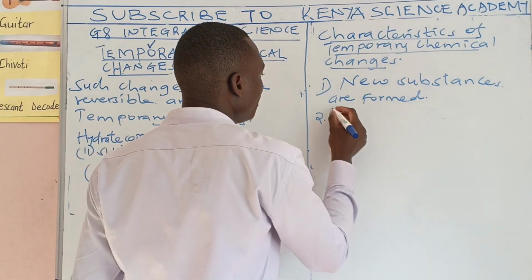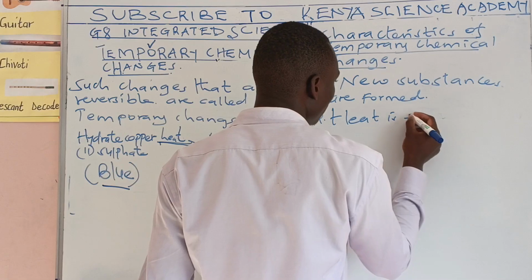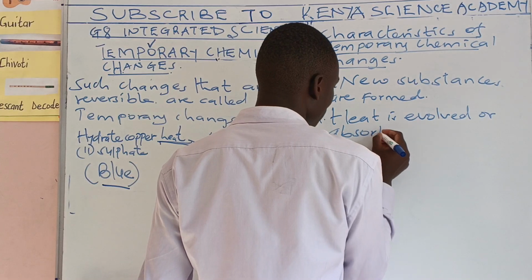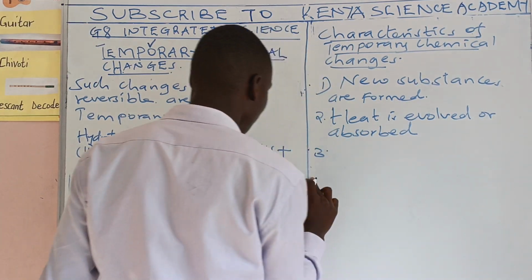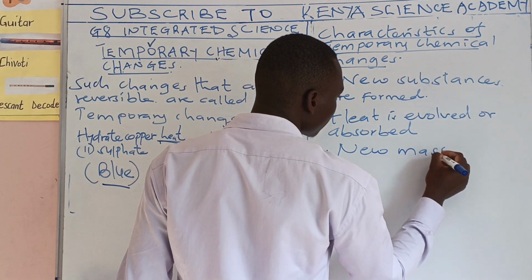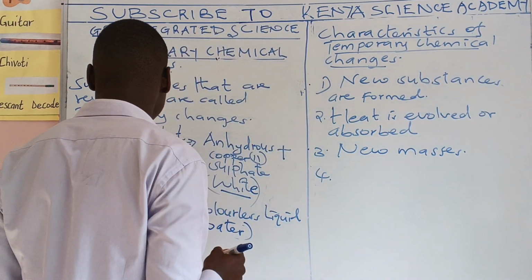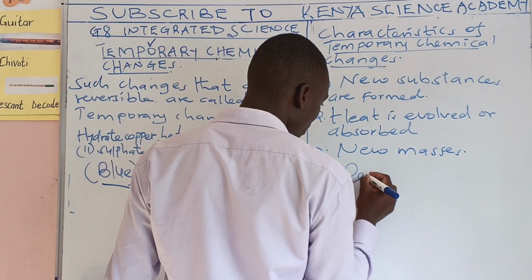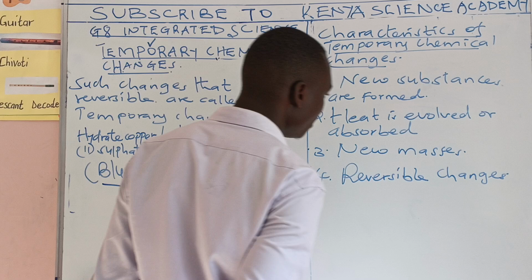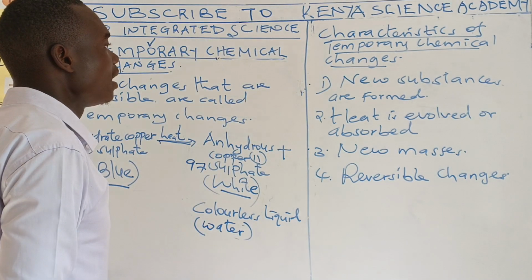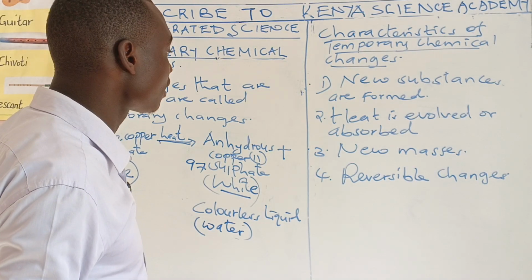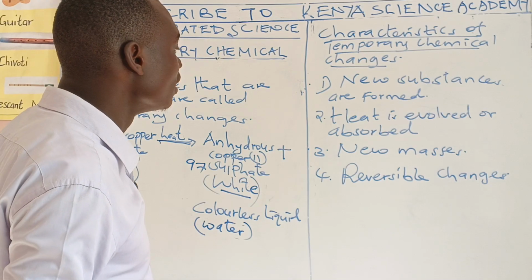Number two, heat is evolved or absorbed. Number three, new masses. So there's change in mass, new masses. Number four, they are reversible changes. Yes, new substances are formed, heat is evolved or absorbed, new masses, and they are also reversible changes.